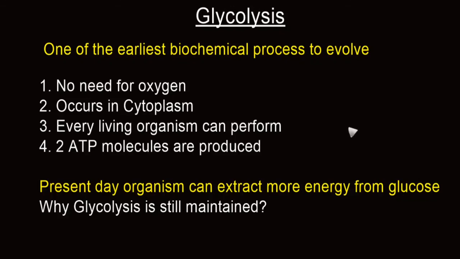Studies of metabolism of contemporary organisms show that only those cells that were able to perform glycolysis in the past were able to survive early competition of life. Later, improvement in catabolism of glucose was built over this success. So during the course of evolution, instead of discarding glycolysis, cells have started utilizing this as a starting point to extract more energy from glucose. So these are the reasons why even now in present day organisms, almost all living cells that possess cytoplasm and which extract energy from glucose perform this process of glycolysis.